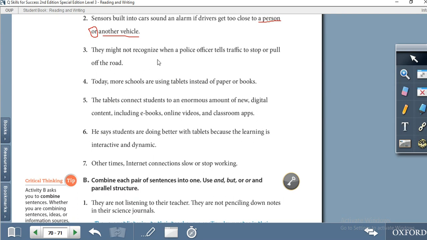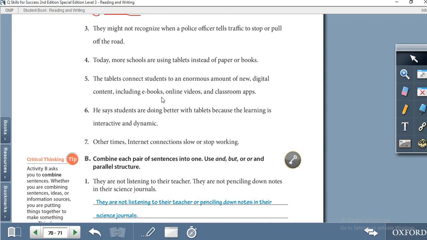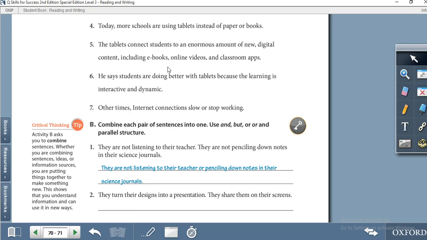They might not recognize them when a police officer tells traffic to stop or pull off the road. To stop or pull. So you have to circle the conjunction, a linking word like or, and, but. Then solve the exercise and show it to your teacher during the online session.